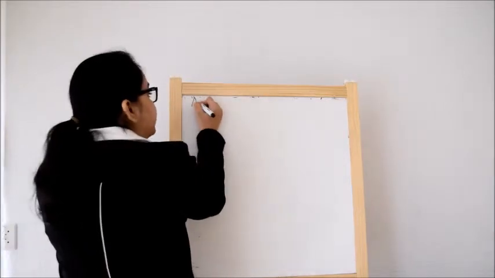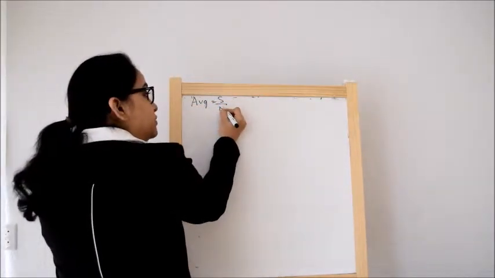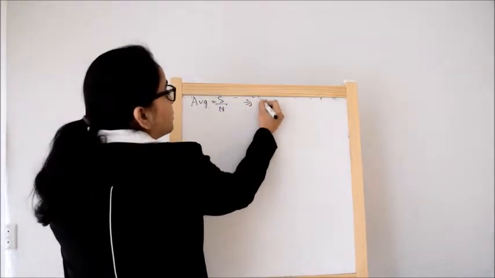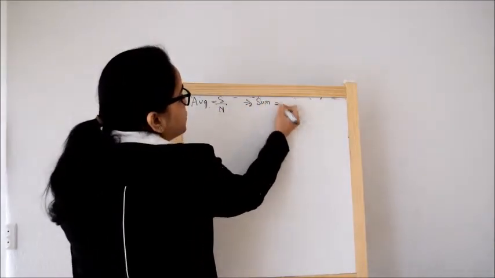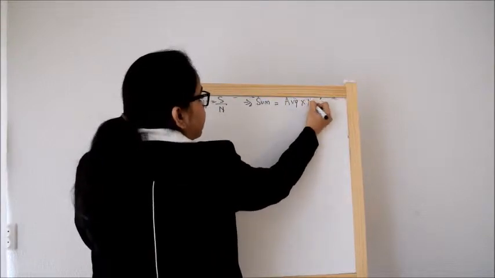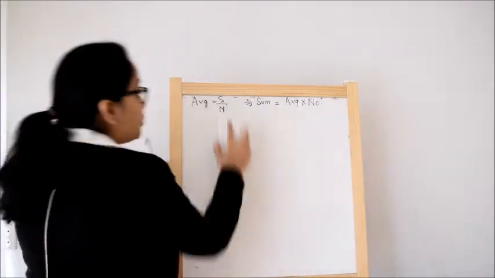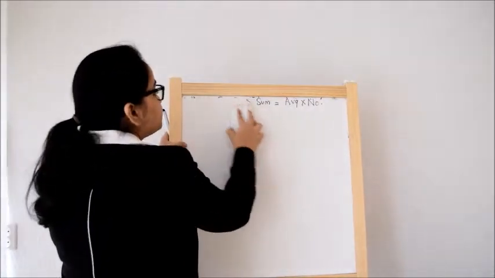In this video, I will be discussing the short tricks on averages. Now, we know that average is equal to sum of observations upon number of observations. So, the sum of observations will be average multiplied by number of observations. Okay, and now we'll be solving the problems based on this.